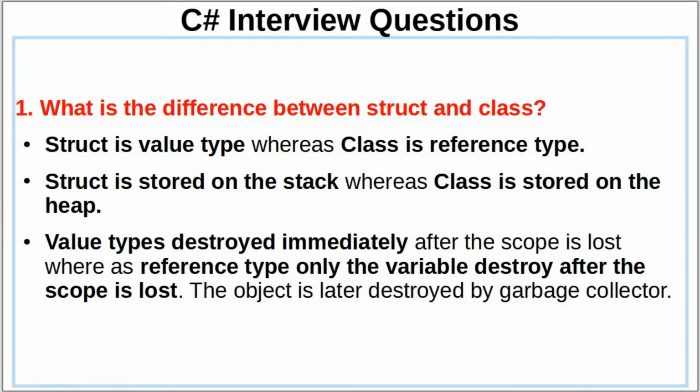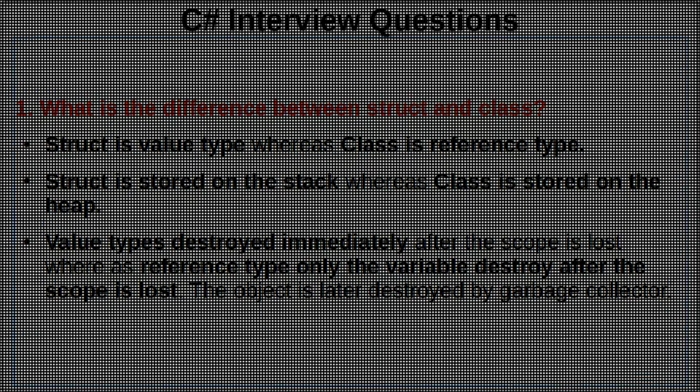Let's start with the first question: what is the difference between struct and class? Struct is a value type, whereas class is a reference type. Struct is stored on the stack, whereas class is stored on the heap. Value types are destroyed immediately after the scope is lost, whereas for reference types only the variable will be destroyed. After that, the object will be destroyed by the garbage collector.